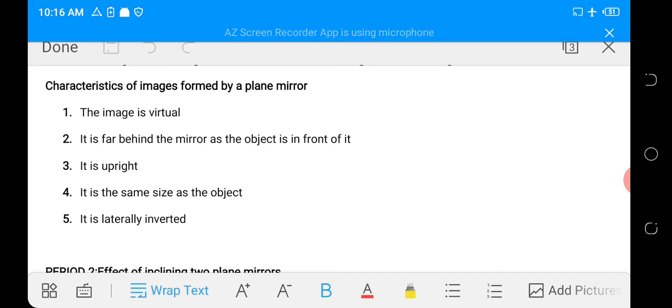So let's run through the characteristics again. The image is virtual because it cannot be caught on the screen. Two, it is as far behind the mirror as the object is in front. That is, the distance of the object from the mirror will also be the distance of the image behind the mirror. Three, it is upright. It's not going to turn upside down. Four, it is the same size as the object. It will not be enlarged and it will not be diminished. Five, it is laterally inverted. That is, the right hand side appears as the left hand side.